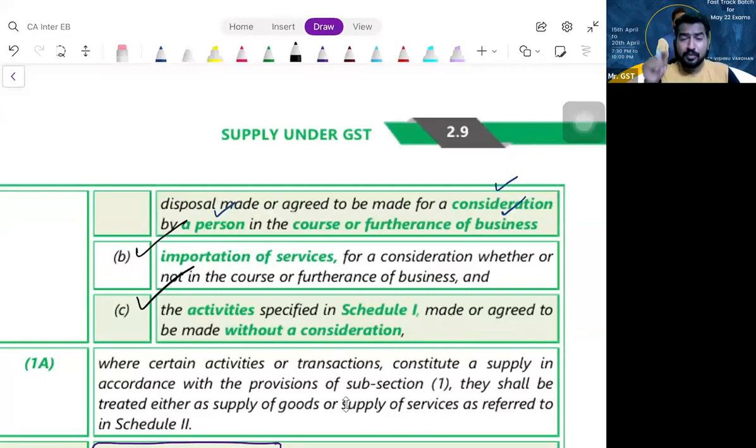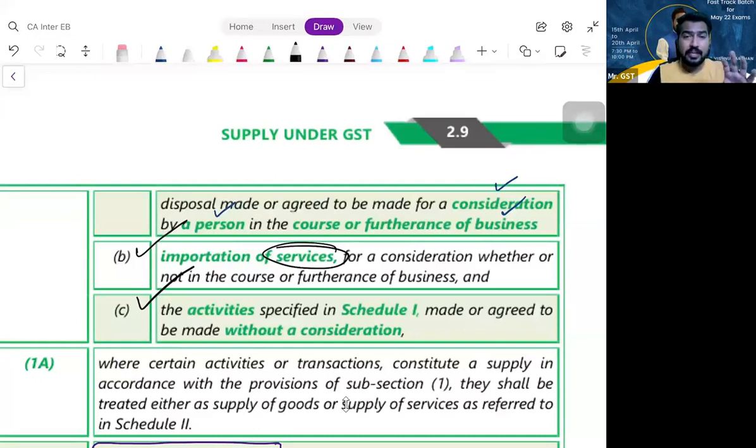And in this clause B, what is covered? Goods or services or both? Services alone. Import of goods is covered under customs laws; import and export of goods are covered under customs law. So here we are talking about import of services alone. To import services, whether for business purpose or personal purpose or any other purpose, it doesn't matter. If you are paying consideration, we call it a supply.